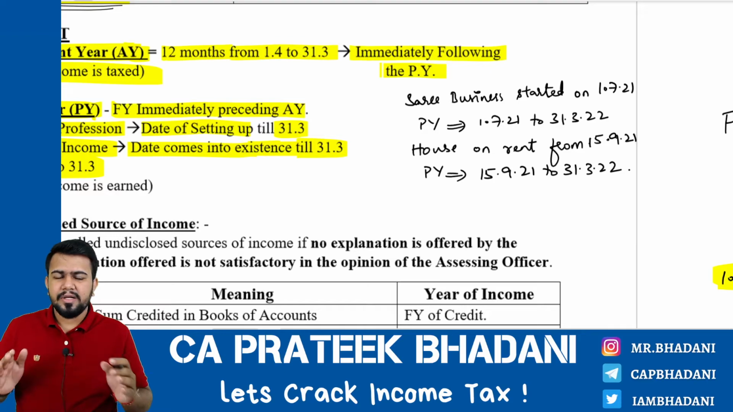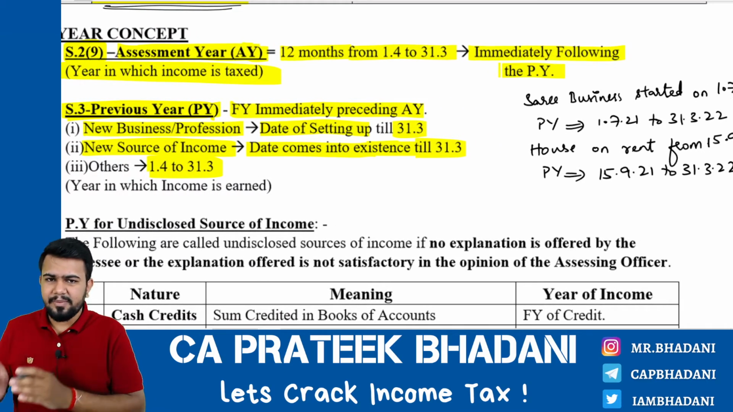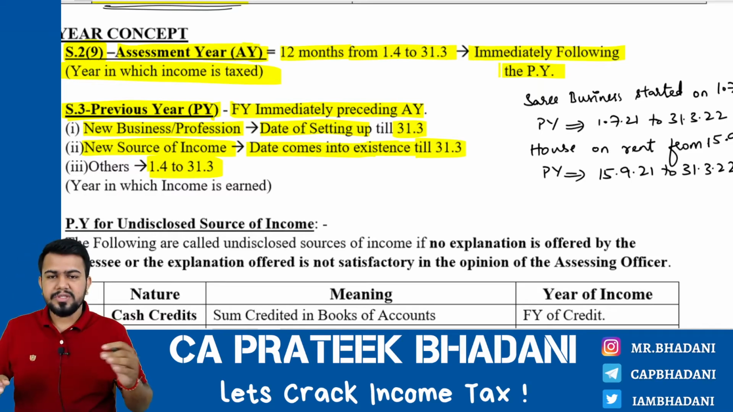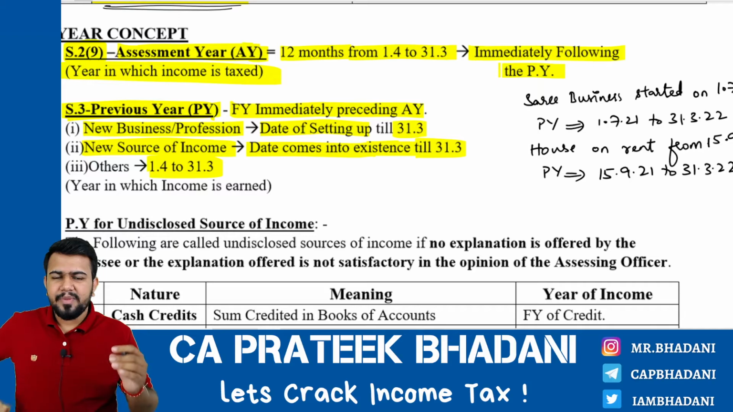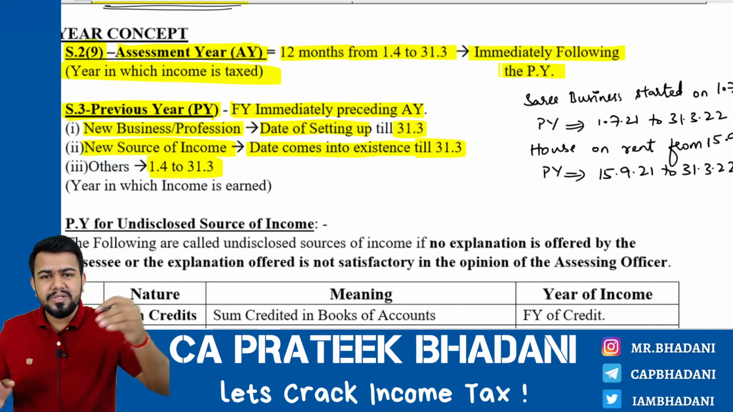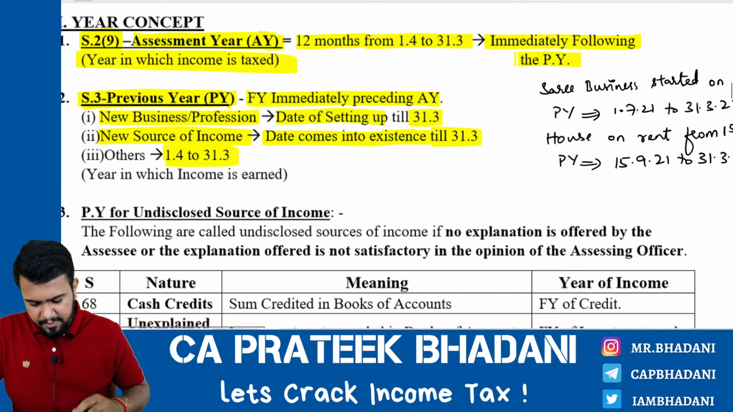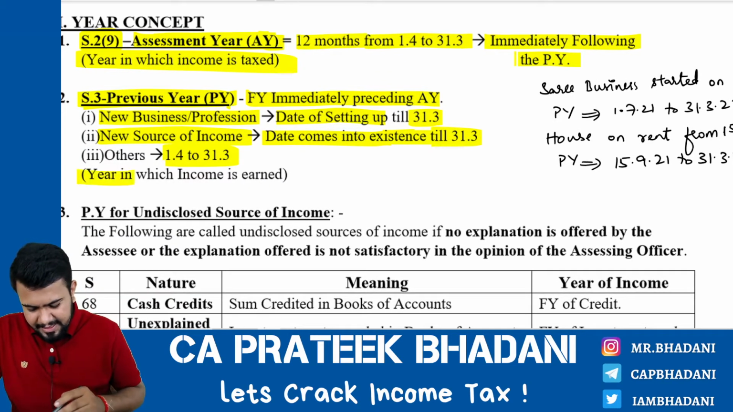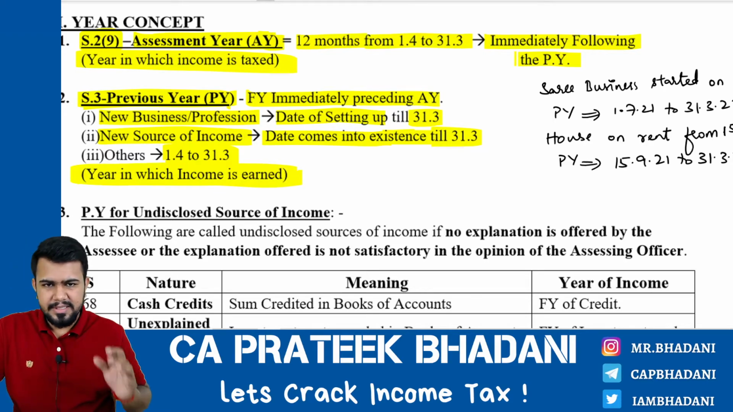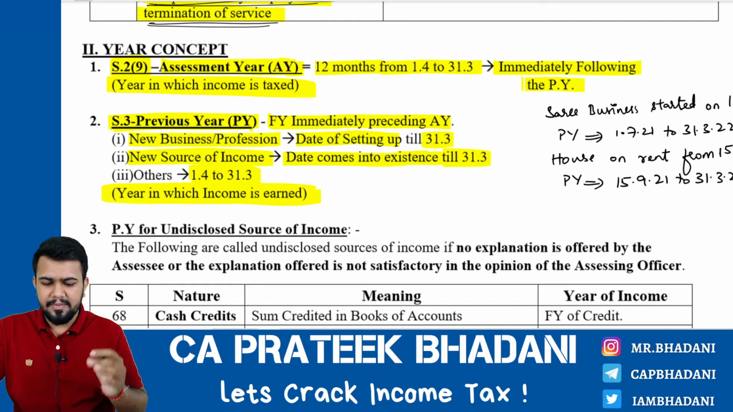So that is the concept of previous year. Generally, previous year is from 1st of April till 31st of March. However, if a new business or a new source comes into existence, then the previous year will be the date of beginning of the business or the date on which the source comes into existence till 31st of March. And finally, it is the year in which the income is earned. Fine, I hope you are clear with assessment year and previous year.